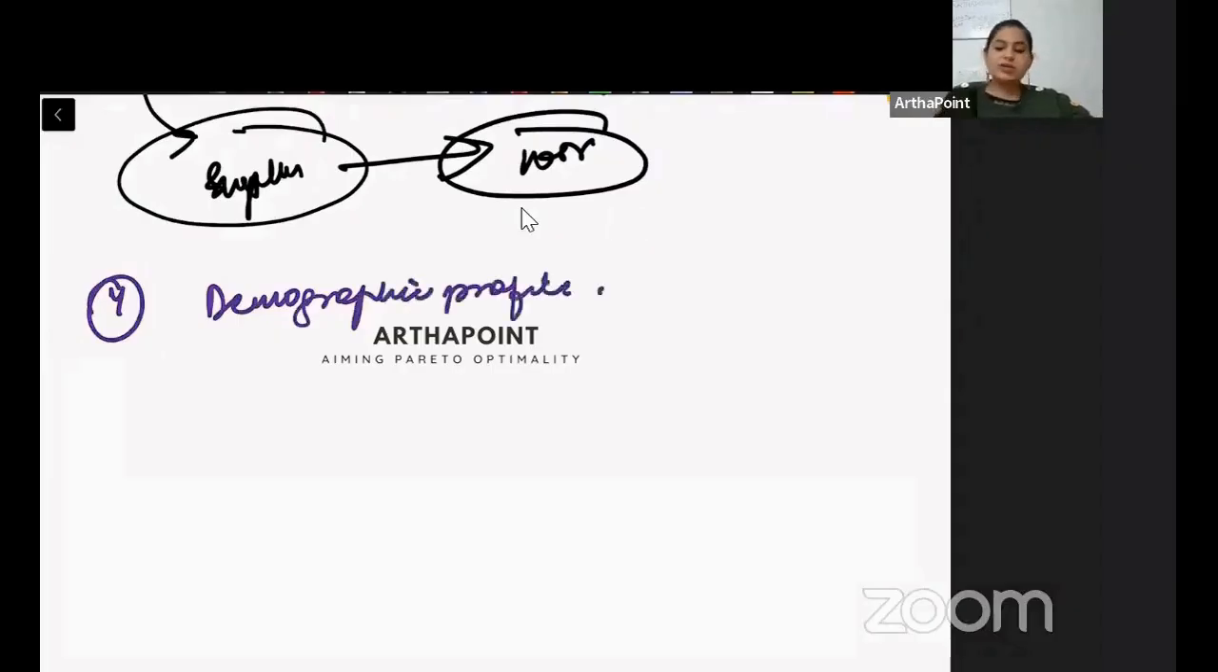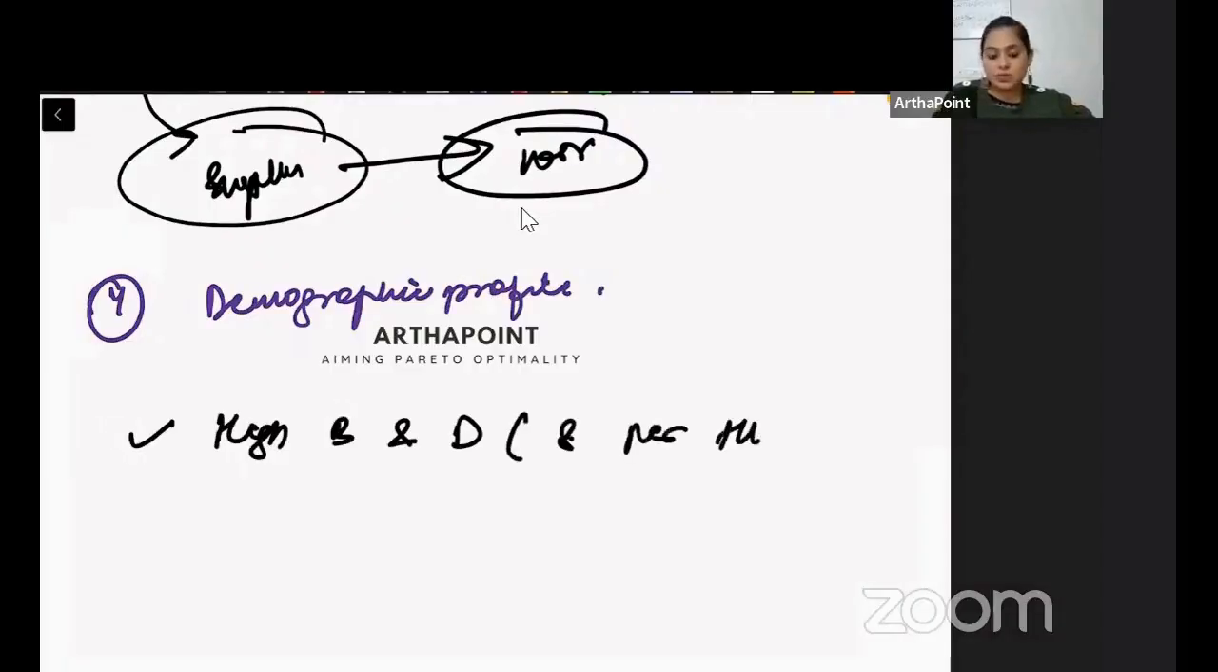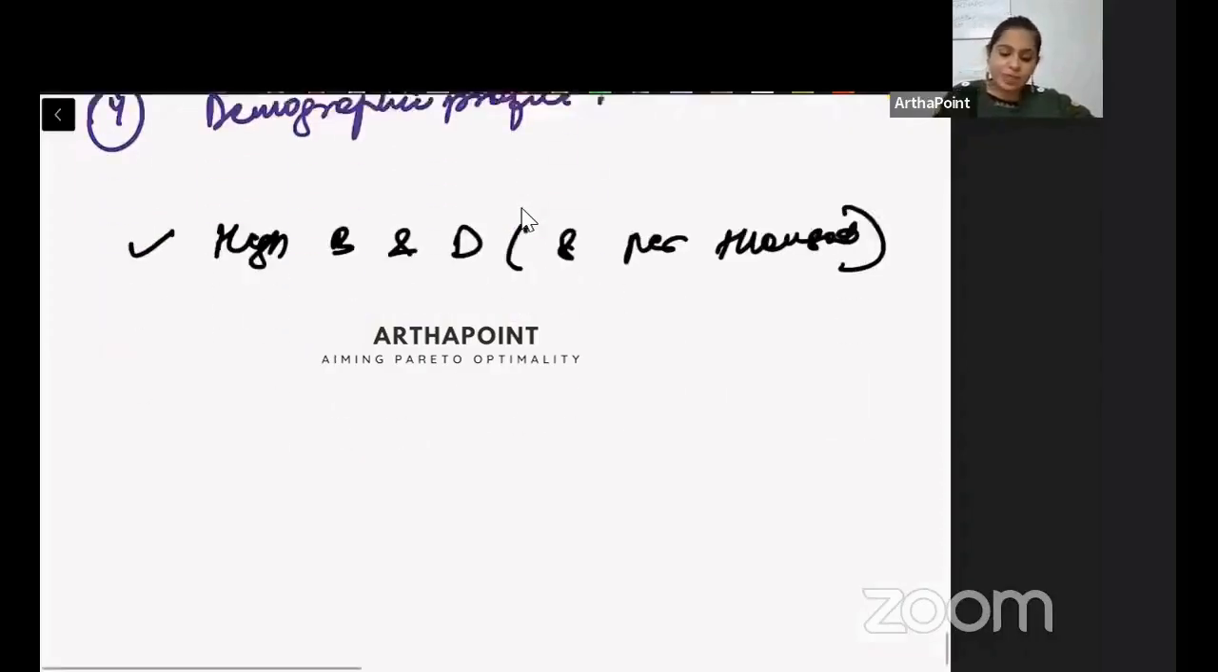So during independence, we had high birth and death rate. This was 8 per 1,000 people. हर 1,000 लोगों में 8 people were dying. That's high death rate. So we had very high birth and death rate.